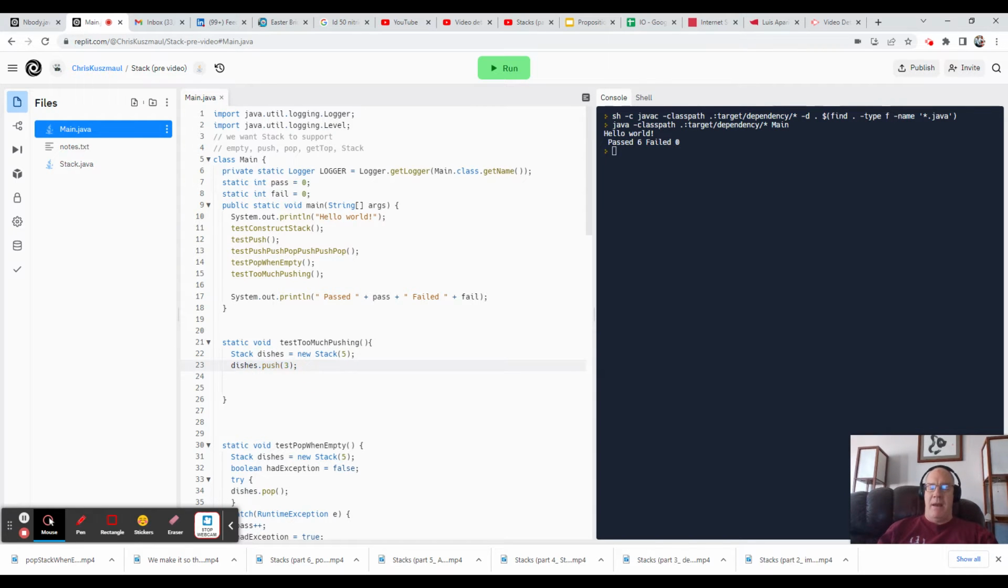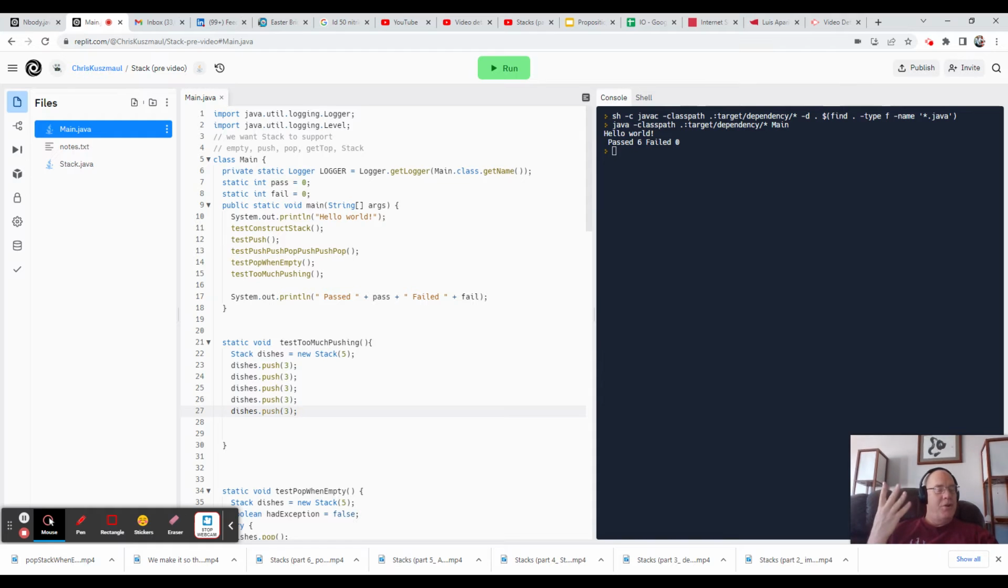And the question is, like, how many pushes is too many? Well, it seems like new stack of 5, that suggests 5 should not be a problem. So let's push 5 times and expect no error. And we push 5 times and we get an error.